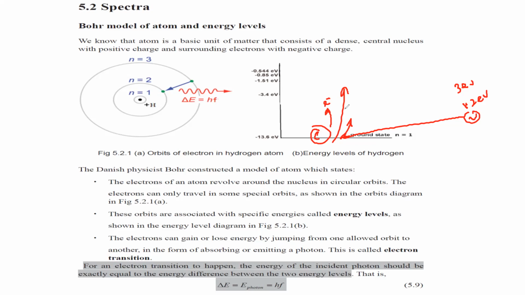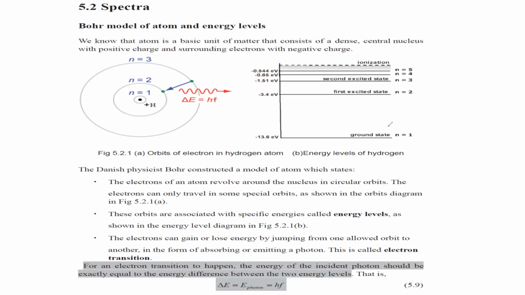Why does this not happen? Because every atom has shells, and these shells are at fixed positions. So that's why we say these are quantized energy levels. Quantized energy levels means energy levels are at specific positions, and these energy levels are different for different elements. That's why energy levels are like a fingerprint of the elements. So when you check for hydrogen, the first shell is minus 13.6 and the second shell is minus 3.4. But when we take helium, it won't be the same.